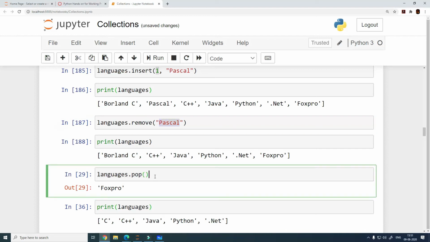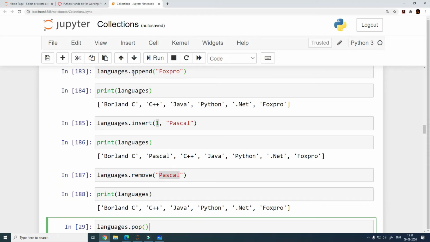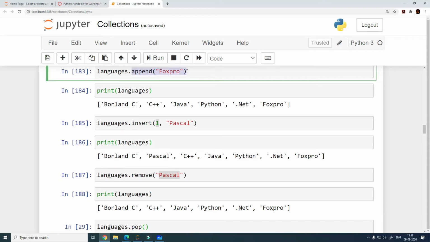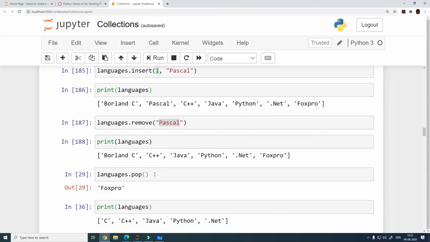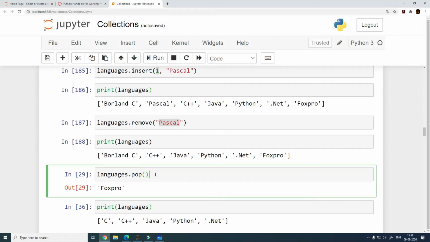The other way to delete is by using the pop command. This works exactly the opposite of append. Append adds an item to the end of the list, and pop removes whatever element you have at the rightmost end. This is just going to remove it. See, there is no parameter that we are specifying.